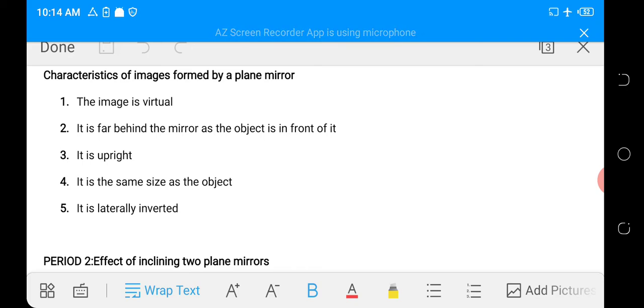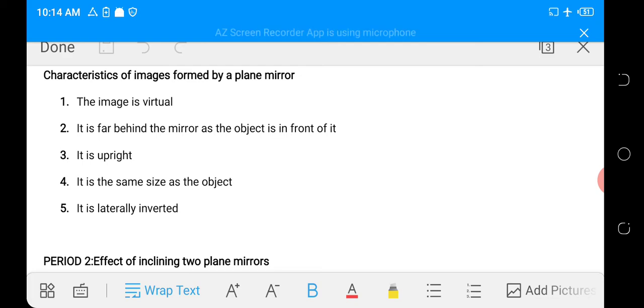So it is formed by apparent intersection, that is, when the rays are produced backward inside the mirror. So that is why we say the image is virtual. Two, it is as far behind the mirror as the object is in front of it. What this is telling us is that the distance of the object in front of the mirror will also be the distance of the image behind the mirror. So how far the object is from the mirror will also be how far behind the mirror the image will be.